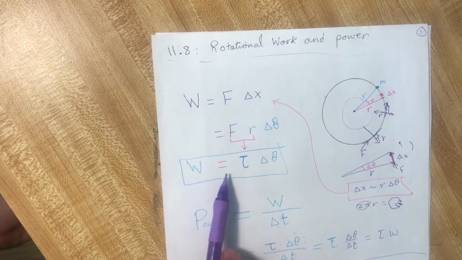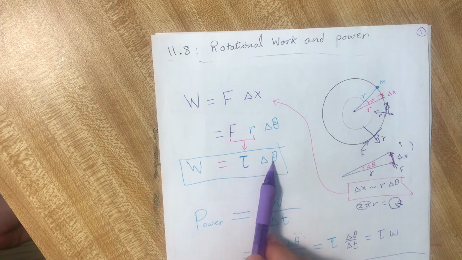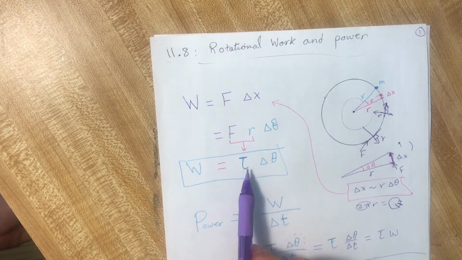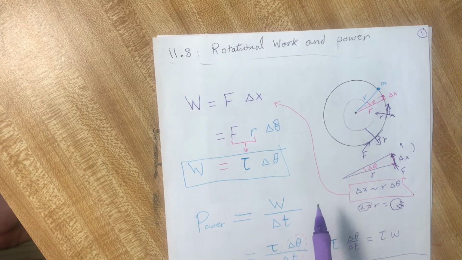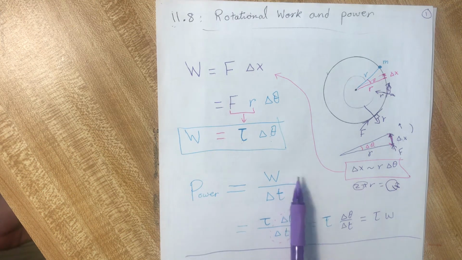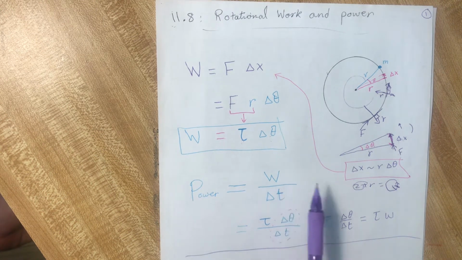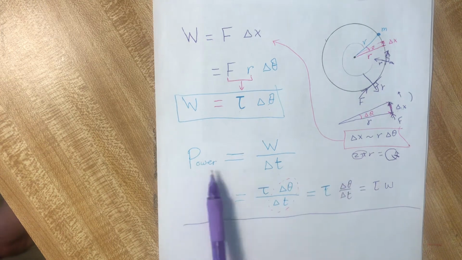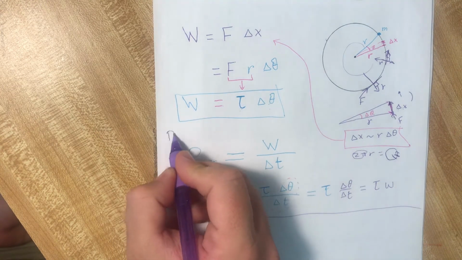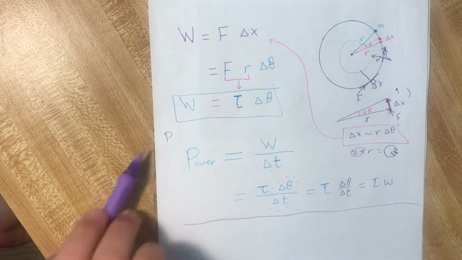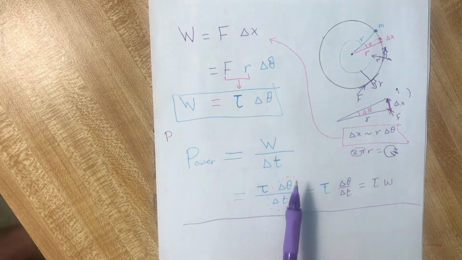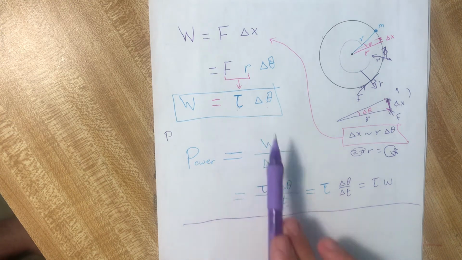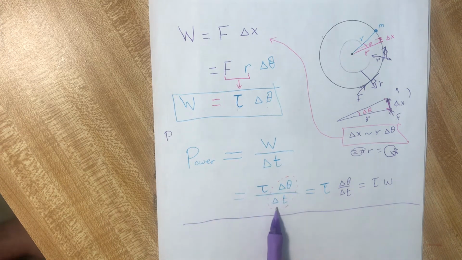So the work in rotational motion is equal to tau multiplied by delta theta. The force is replaced by tau, and the displacement is the angular displacement, the change in angular position. The power is work divided by delta t, in watts. We will not use just P because P is for momentum. So the power is tau delta theta over delta t.